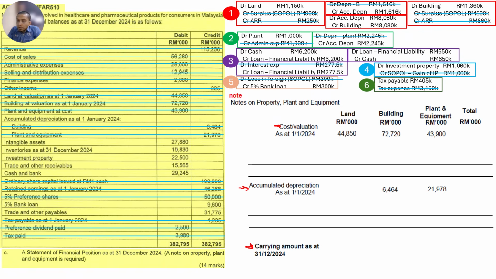You can see in point number 1, debit land, which means an increase. So increase by the surplus on land, which is 1,150,000. So we put it here. What else? You can also see that building is also increased, so put surplus on building, 1,360,000.